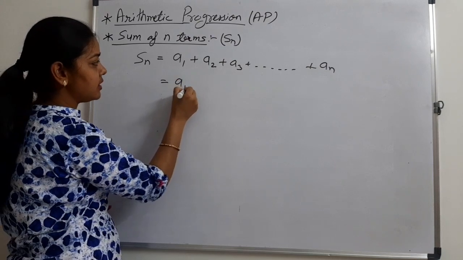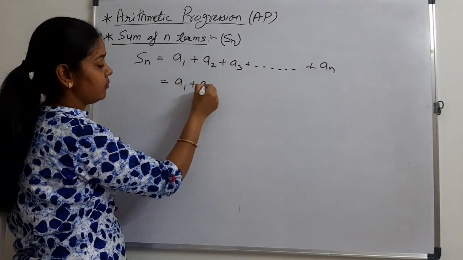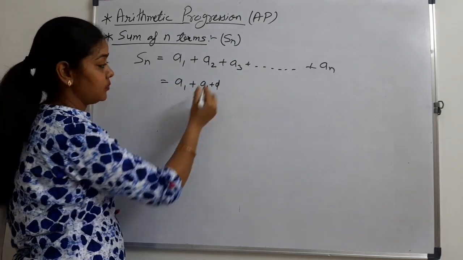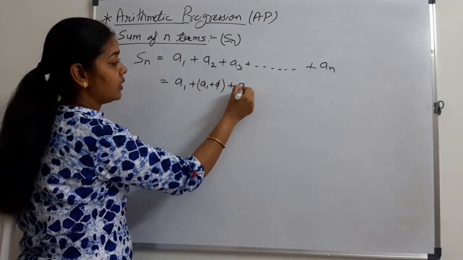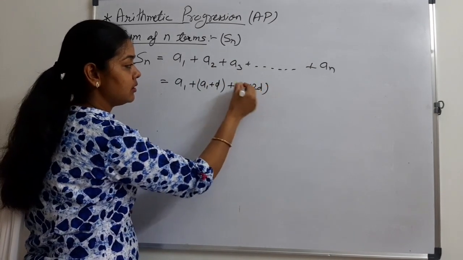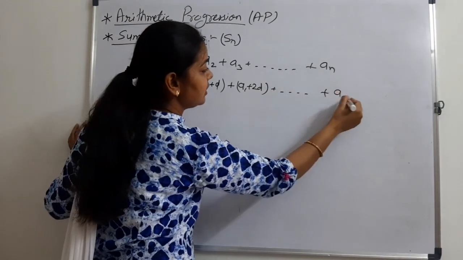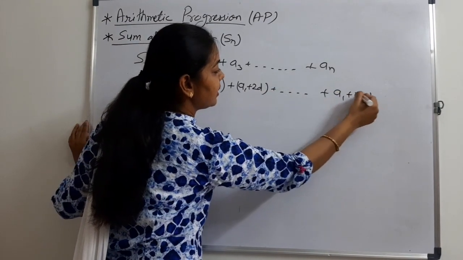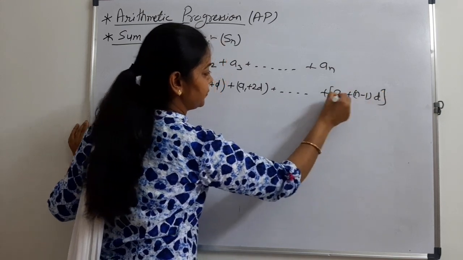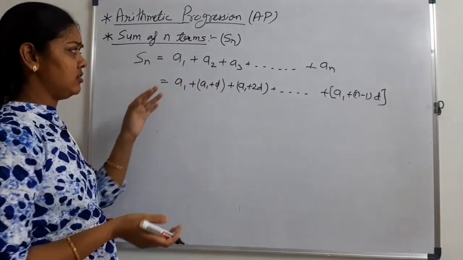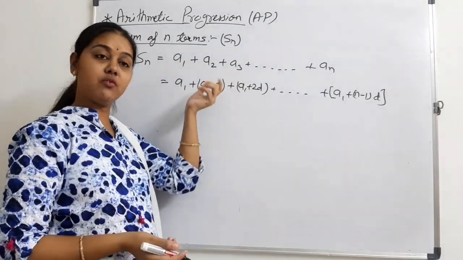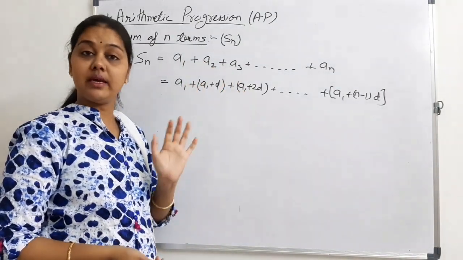I can write it like this: a1 plus d, a1 plus 2d, and this last term is a1 plus n minus 1 into d. There's nothing to change. I have just made the relation between a1 and the nth term.